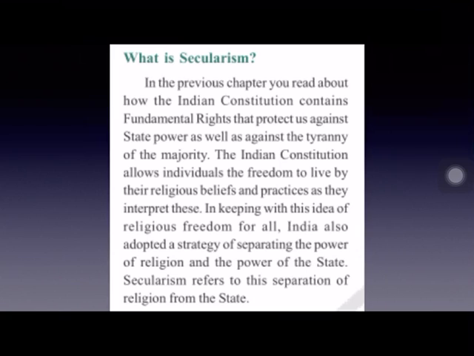So, in one word, what is secularism? Separation of religion from the state, or delinking the state from religion. Delinking religion from the state, delinking the state from religion, or separating religion from the state. This is called secularism.